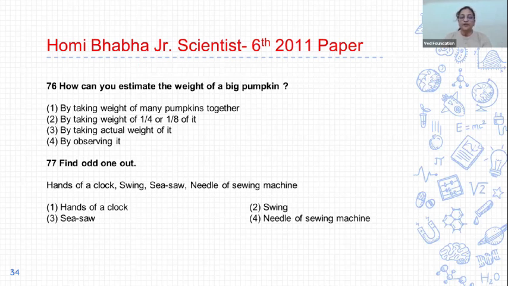Next, 77. Find the odd one out. Hands of a clock, swing, seesaw, needle of sewing machine. Options are: 1. hands of clock, second swing, third seesaw, and fourth needle of sewing machine. The odd one is option 1, hands of clock. The correct answer of 77 is option 1 because the motion of swing, seesaw and needle of sewing machine is oscillatory motion and the motion of hands of clock is circular motion. And that's why the answer is option 1, hands of clock.